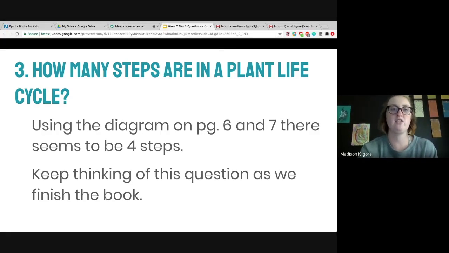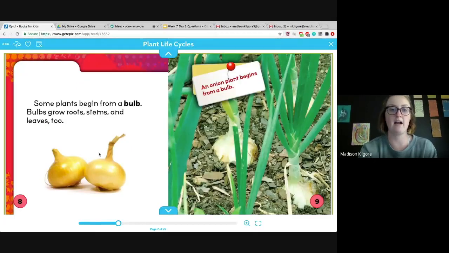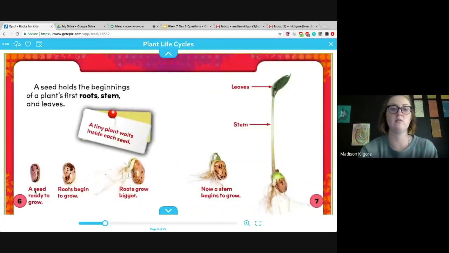But looking at page 6 and 7, it shows 1, 2, 3, 4 steps as it starts to go. So the seed, as it begins to grow, the roots getting bigger, the stem starting to grow, and then the stem and leaves together, making it about 4 steps.